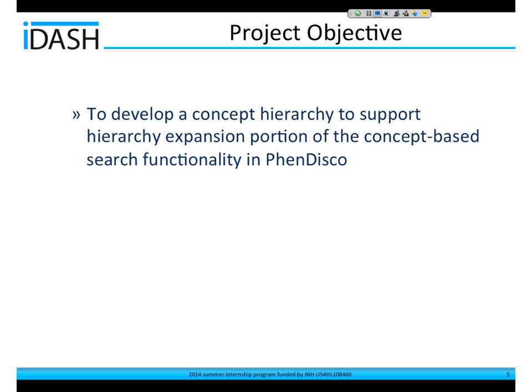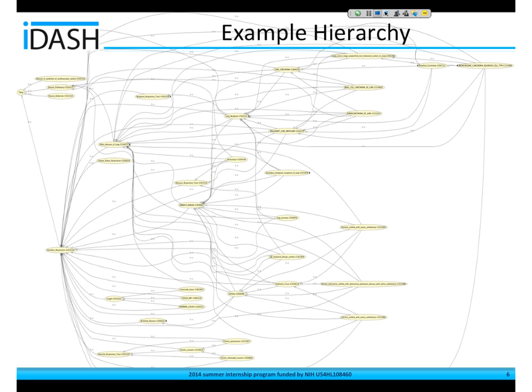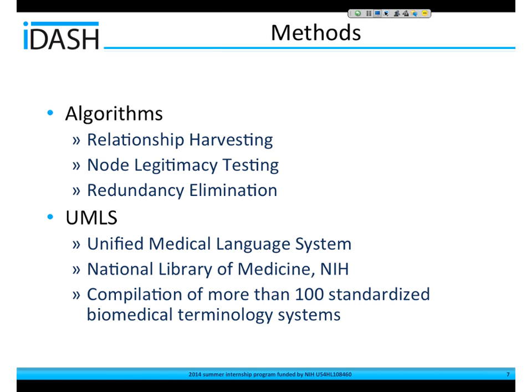To do this, though, we first needed to develop a hierarchy for the expansion. So we decided to use the UMLS and to create a subset hierarchy from it. This is just an example of the current hierarchy we have in progress. It needs a bit of cleaning up, but it gives you an idea of the behind the scenes of the hierarchy expansion. The UMLS is the Unified Medical Language System. It's a compilation of more than 100 medical terminology vocabularies, and it also contains the relationships between these medical terms. I use the relationships for harvesting relationships to build the hierarchy.